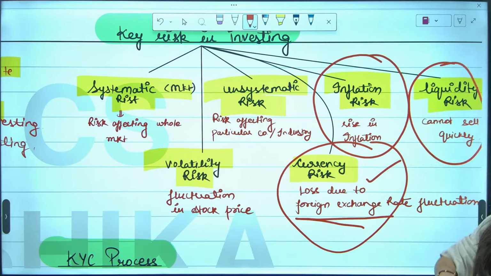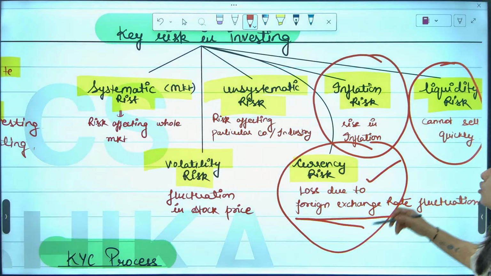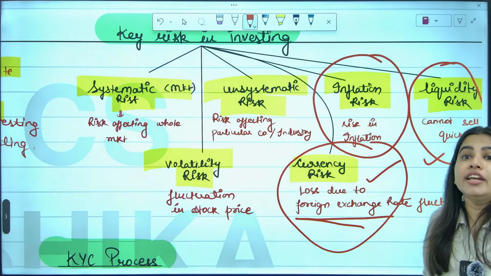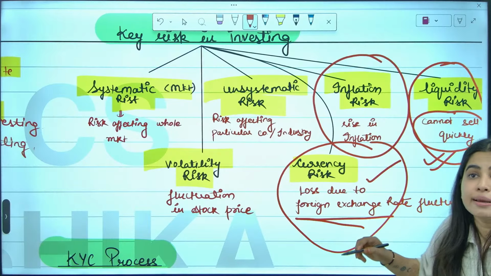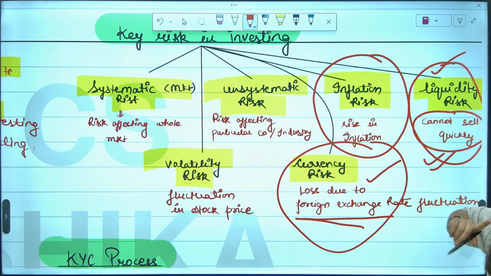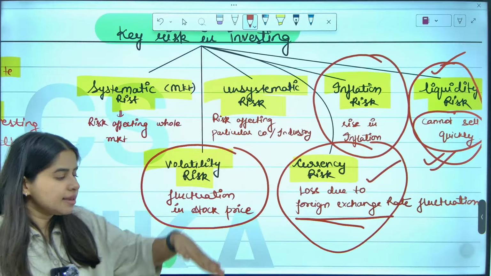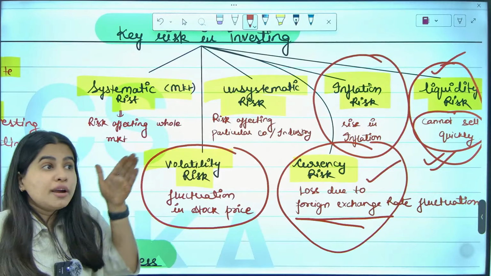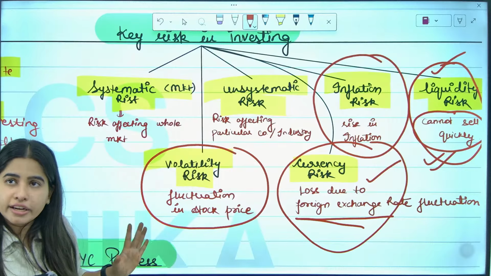Liquidity risk is there. Liquidity means what if I will not be able to sell immediately when I need it. So let's say I have invested 1 crore in stock market, but now I need 1 crore for some emergency. What if I am not able to sell it immediately? There is that liquidity risk. Volatility risk, you already know, share price keep on fluctuating. So that is known as volatility risk. Means what if my share price go down? Share price is fluctuating, so that is your volatility risk.